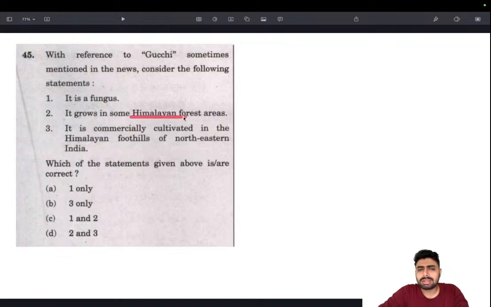This is slightly possible, and also it says that it grows in some Himalayan forest only, not that it grows across the Himalayan forest range. So we can actually take this as a right statement only, and we can arrive at the answer as C. So that's how we deal with that question.